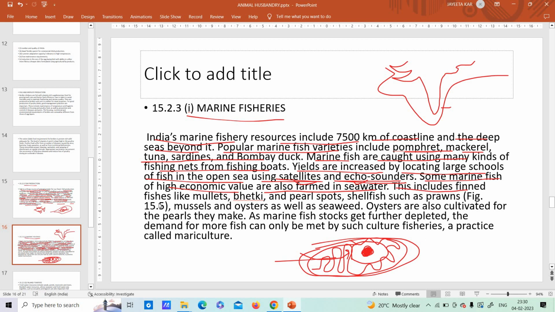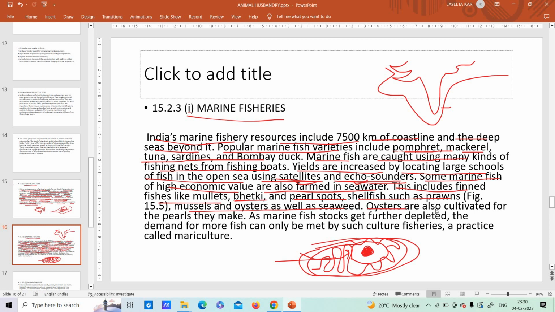This includes finned fishes like mullets, bhetki, pearl spots, and shellfish such as prawns. So prawns also, these are very costly fishes. If you just buy a normal prawn, its price per kg is a huge amount. Okay, so that is the thing. In this way you do it. Mussels and oysters as well as seaweed.